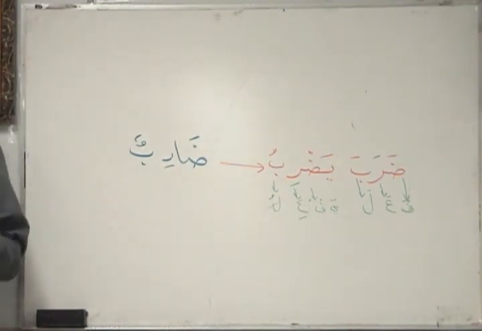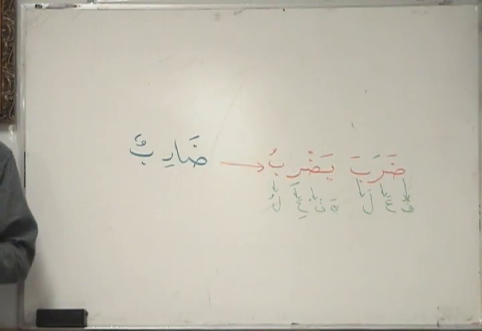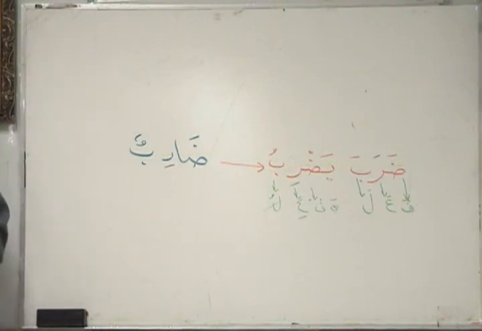So if you want to discuss a mujarrad fi'l with a sarfi, a sarfi is someone who is an expert of sarf, they will always be talking to you in terms of madi mudari. You give them, where is alima from? They will say, oh, alima is from alima ya'lam.